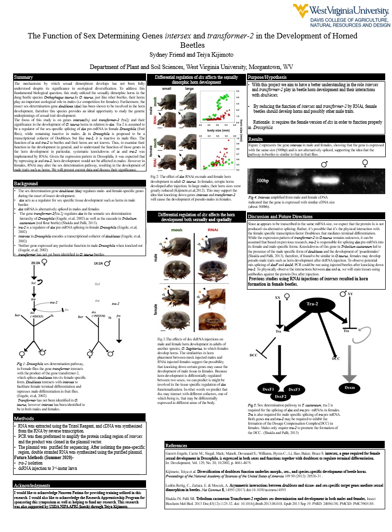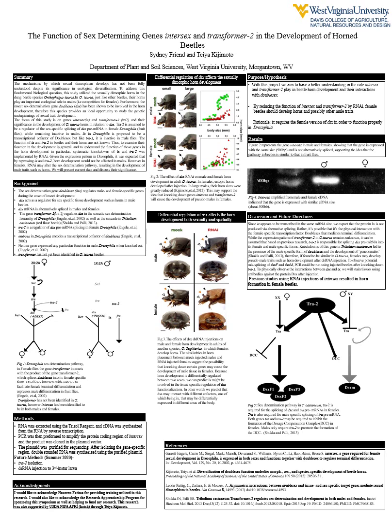The focus of this study is on genes intersex and transformer2 and their significance in the development of O. taurus horns in relation to doublesex. Transformer2 is assumed to be a regulator of the sex-specific alternative splicing, a process during gene expression that results in a single gene encoding for multiple proteins, of doublesex pre-mRNA in female Drosophila or fruit flies, while remaining inactive in males.